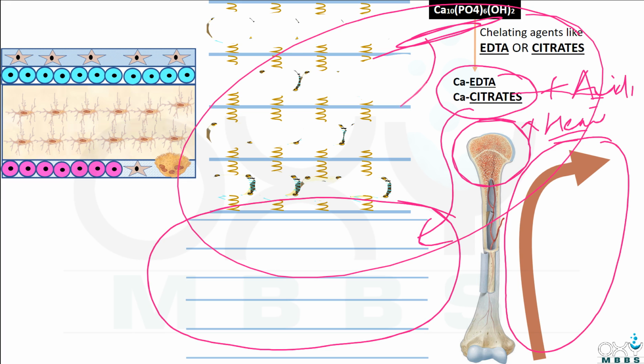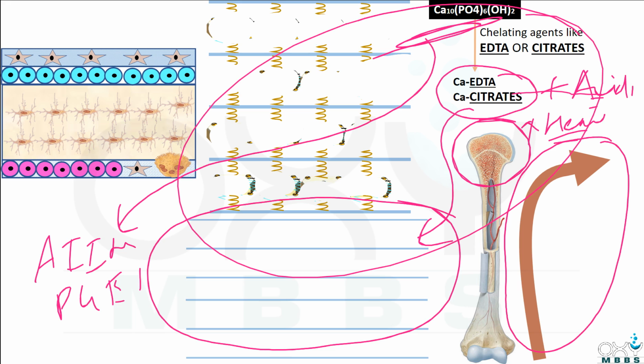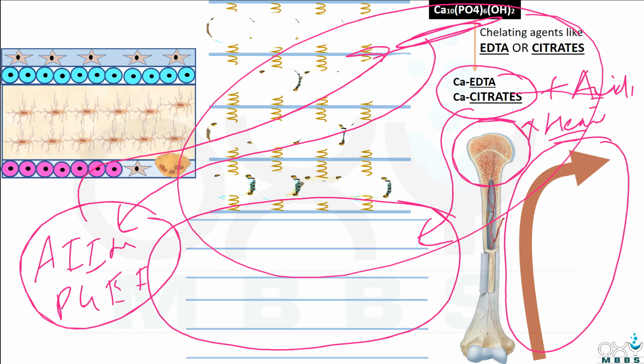clinical importance of hydroxyapatite is very important from the point of view of the AIIMS PG entrance examinations. And that is why friends, I have discussed so much about the clinical importance of the hydroxyapatite salt.